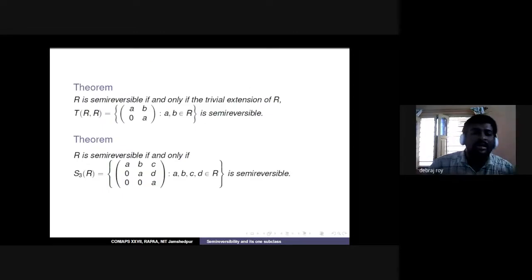Now you may ask what happens with strongly semi-reversible. Actually, I did not include the result. We actually proved that for a strongly semi-reversible ring, none of the matrix rings becomes strongly semi-reversible. So that's why I avoided that result.